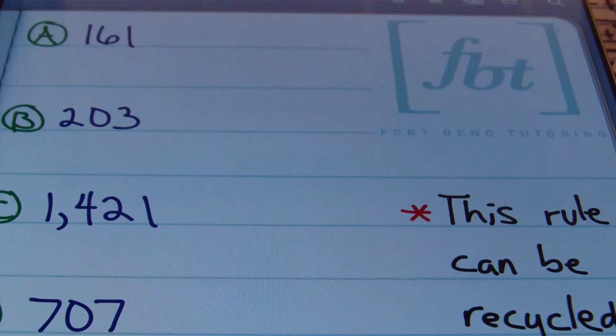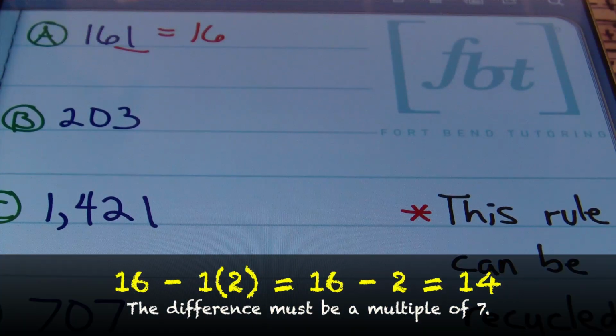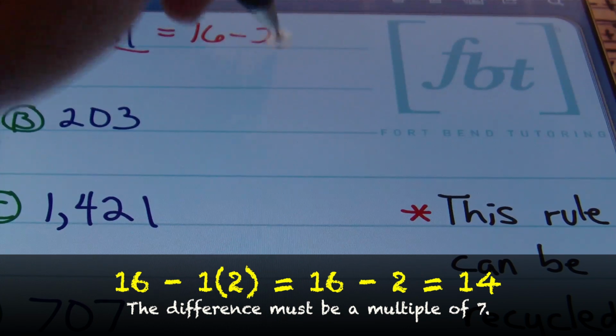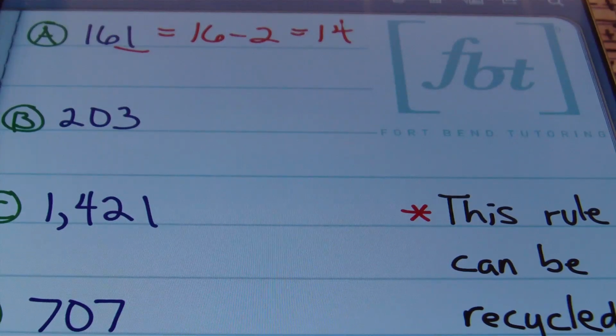With this number, 161, if I check out the last digit and multiply by 2, I would get 2. 1 times 2 is 2. And if I take this 16, the rest of the number, minus that 1 times 2, I'll end up with 14. And if this result is divisible by 7, then the original number is. So yes, 14 can be divided by 7. I know that. So yes, 161 is divisible by 7. That's how it works.